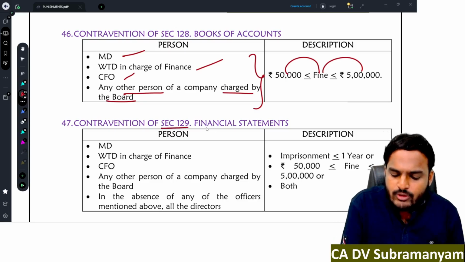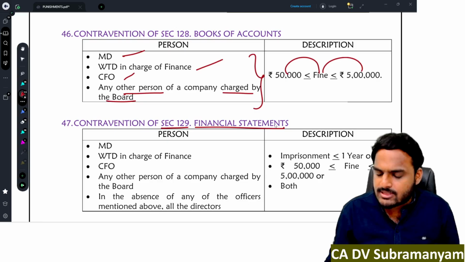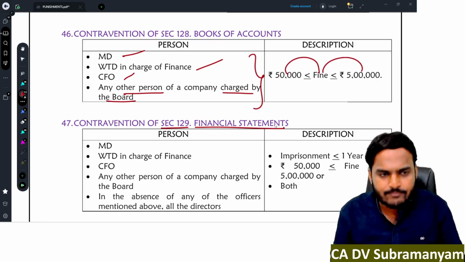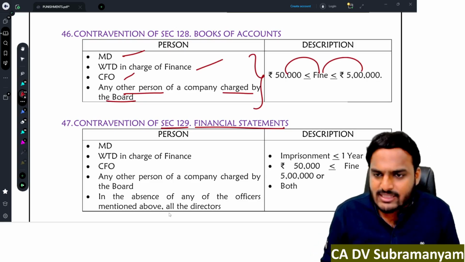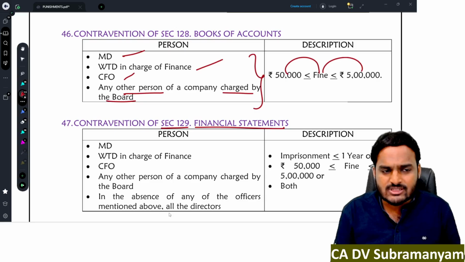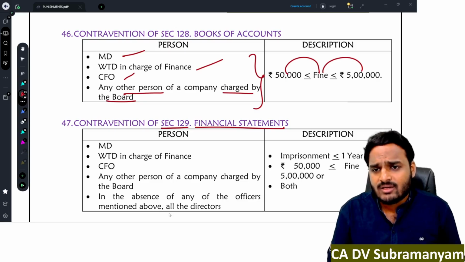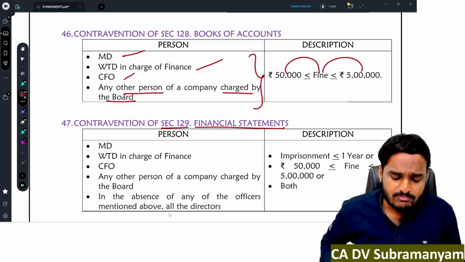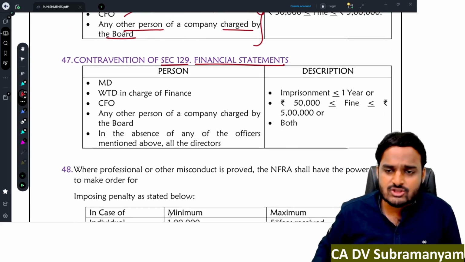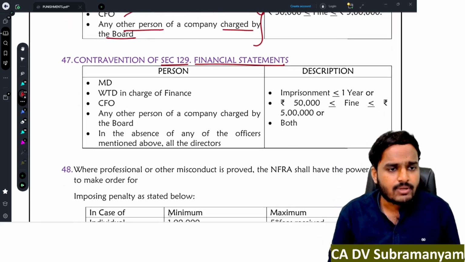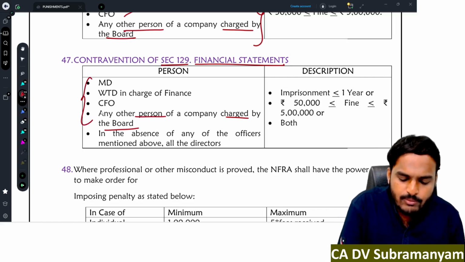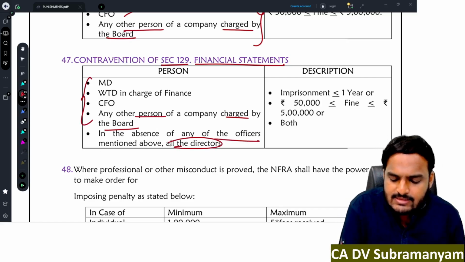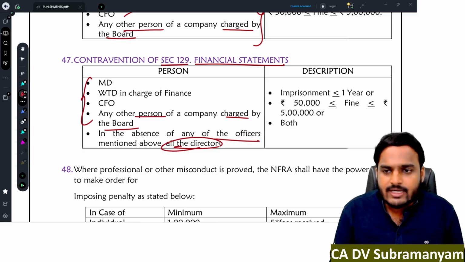Next one, section 129, financial statements. Financial statements shall be presented in form Schedule 3, prepared in accordance with accounting standards, and shall exhibit true and fair view of the state of affairs of the company. In case of violation, the managing director, whole-time director in charge of finance, CFO, or any other person charged by the board, and in the absence of the above people, all the directors will get the punishment.